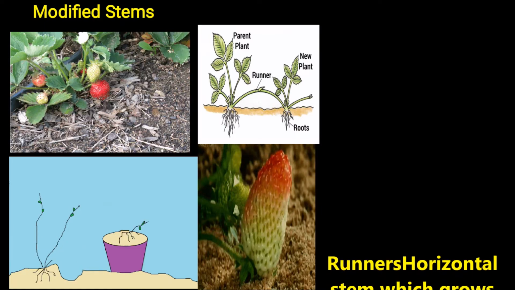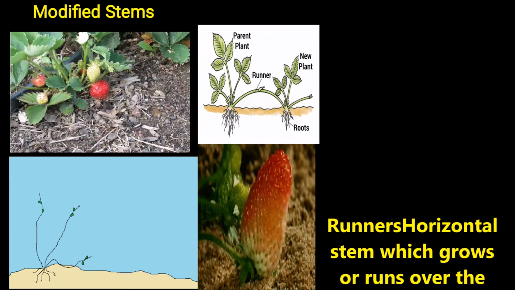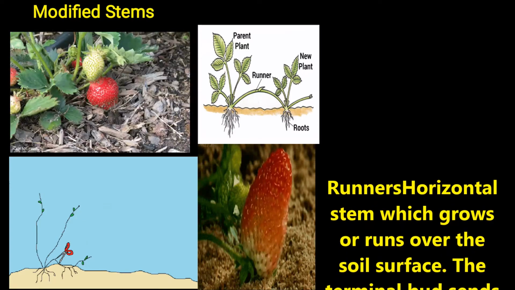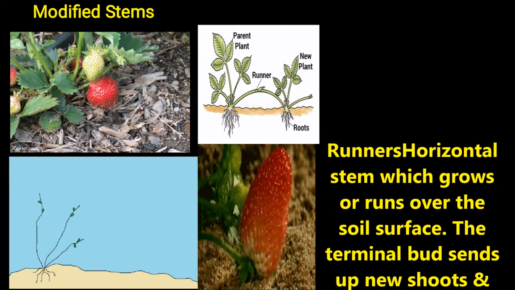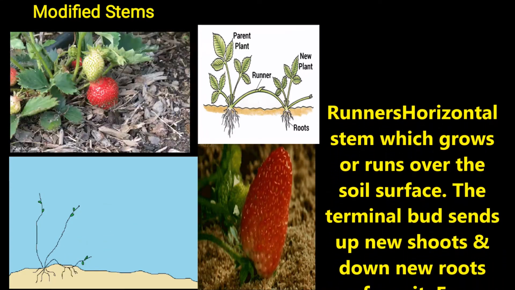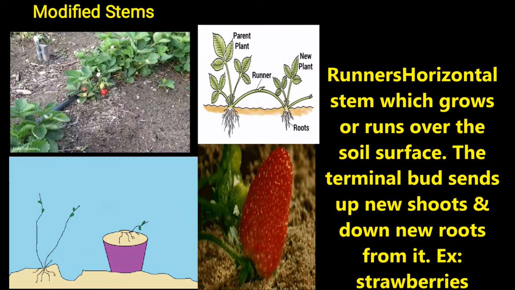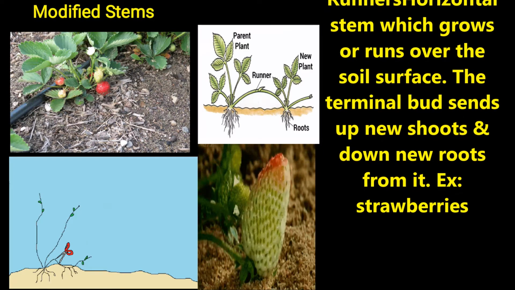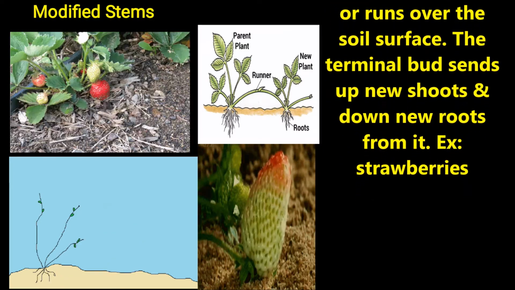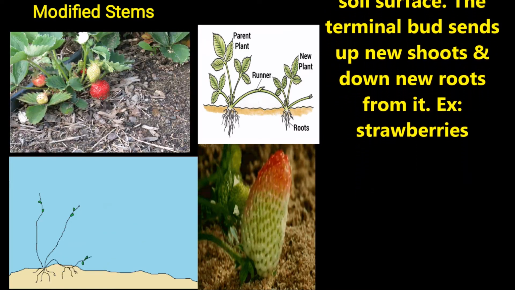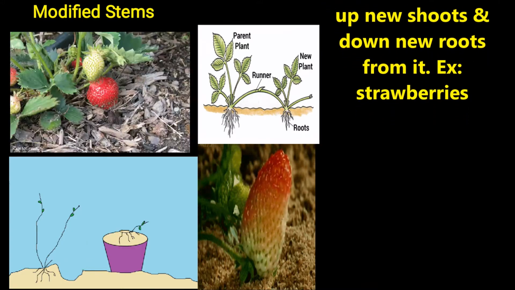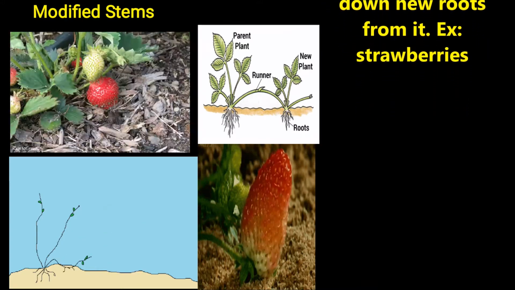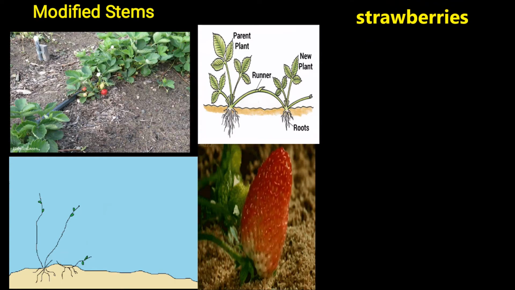First, let us discuss vegetative propagation in stems. Stems undergo four main processes: runner, rhizome, tuber and bulb. Let us discuss runners. Runners are horizontal stems which grow or run over the soil surface. The terminal bud sends up new shoots and new roots. An example of a runner is strawberry.